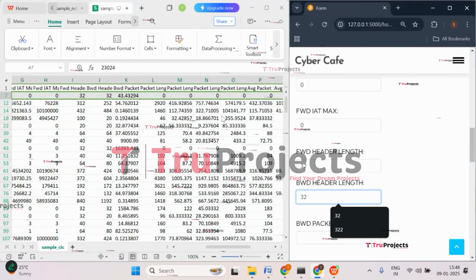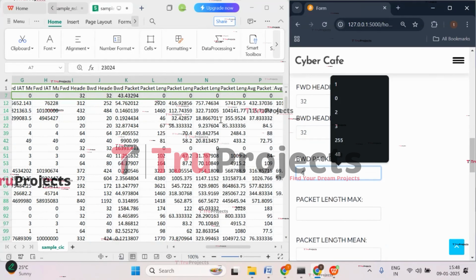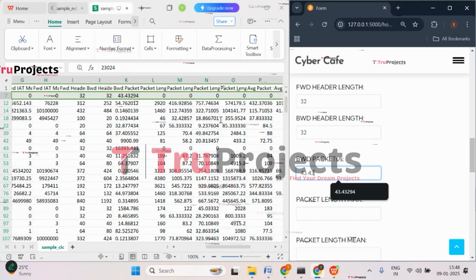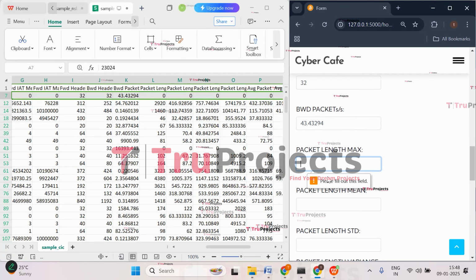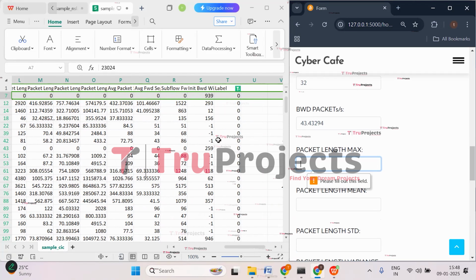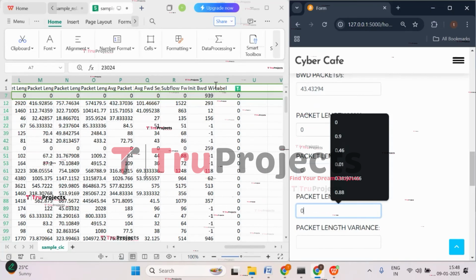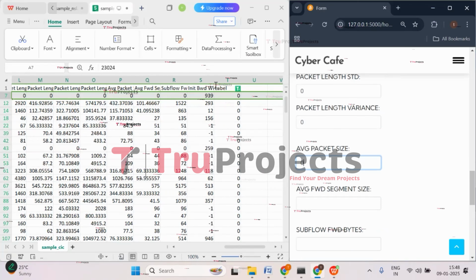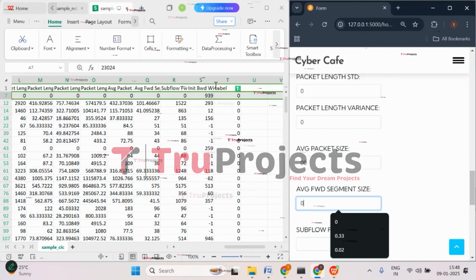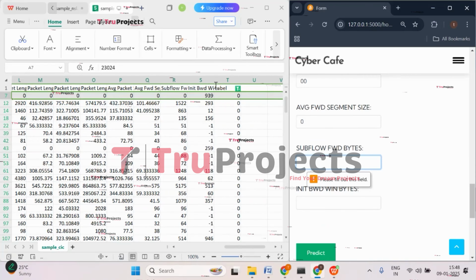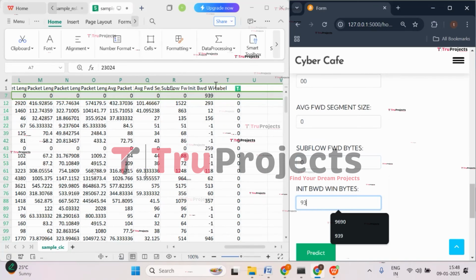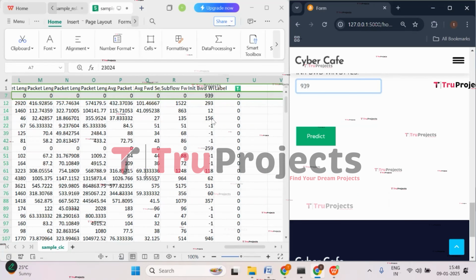And then we have backward packets per second, 43.43294, and length max. The next values are all 0 up to subflow bytes. So let's give the values as 0. And the last value is 939. Now click on predict.